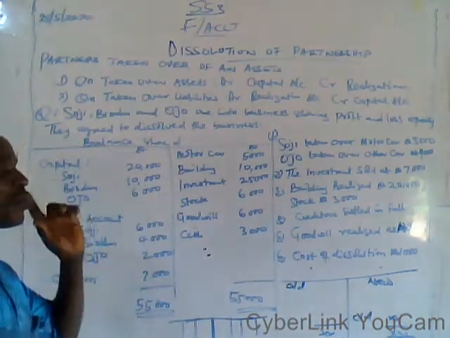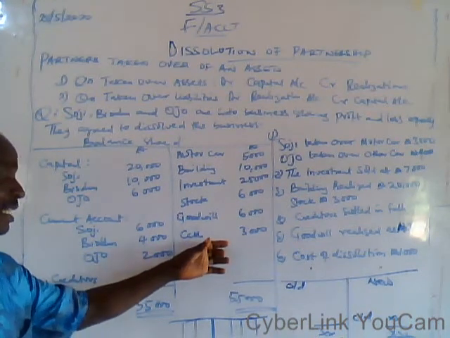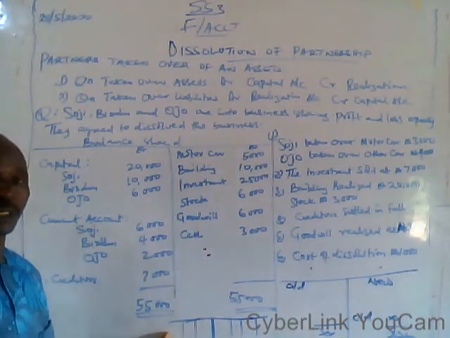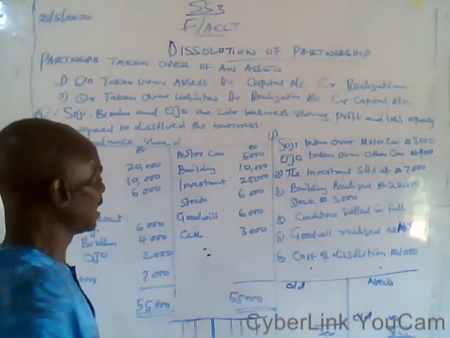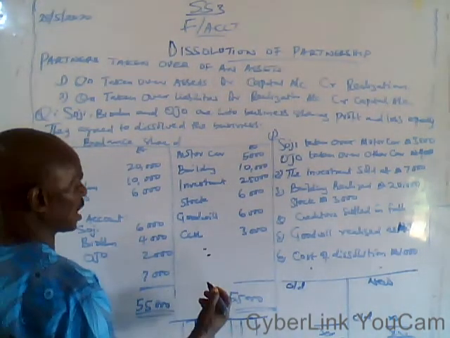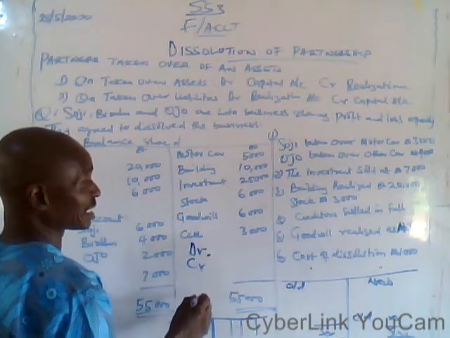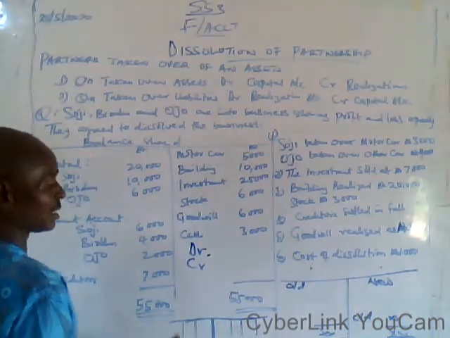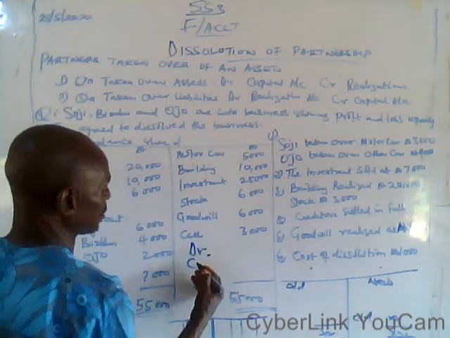But if you have the current account on this asset side, you transfer it to the debit side of the partner's capital account. It works either way: when you are given the current account, they list all the names of the partners, and you have a debit and you have a credit.